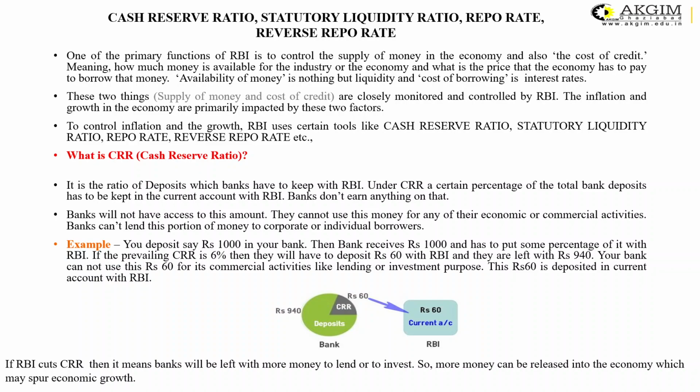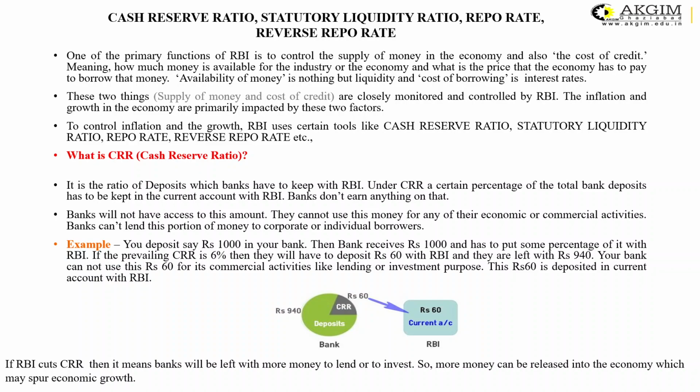It is the ratio of deposits which banks have to keep with the RBI. Under CRR, a certain percentage of the total bank deposits has to be kept in the current account with the RBI. Banks do not earn anything on that. They will not even have access to this amount. They cannot use this money for any of their economic or commercial activities. Banks can't lend this portion of money to corporate or individual borrowers. Let us understand it with the help of an example.